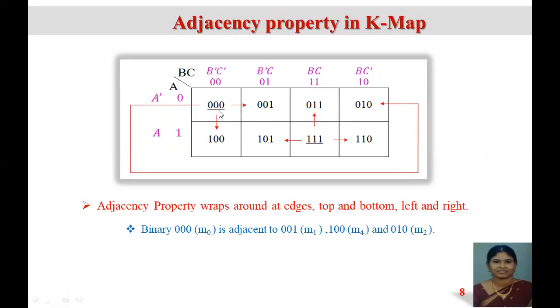Left and right. So 0, 0, 0, and next, at my right, you are having 0, 0, 1. So left and right can be grouped. Here we are having only 1 bit change, so this square also can be grouped. Now top, bottom, and left, right. So this is how we can group.